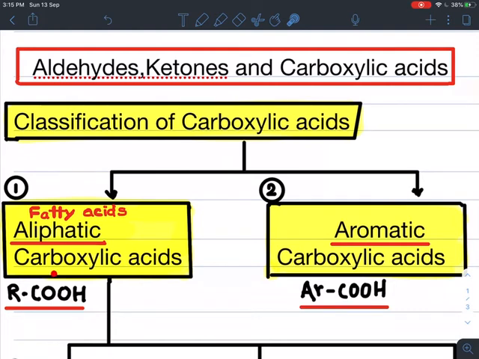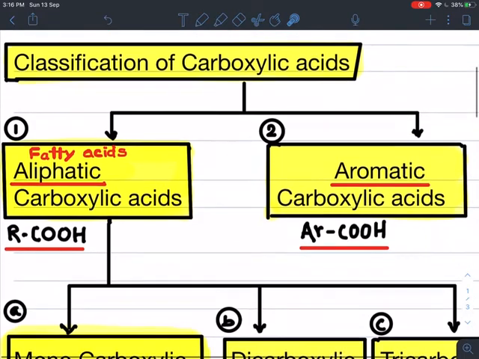If the carboxylic group, that is the COOH group, is attached to an alkyl group, they are called aliphatic carboxylic acids. In aromatic carboxylic acids, the COOH group is directly attached to the aromatic ring.